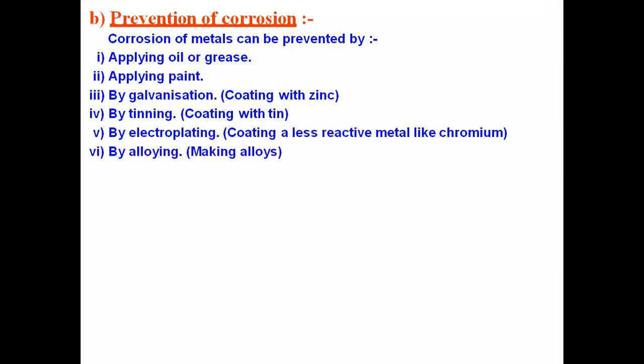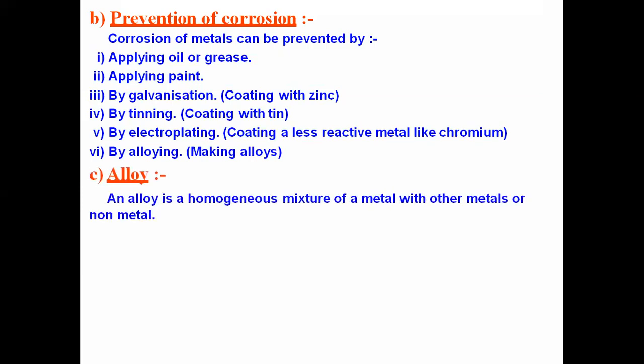And the last one is alloying. Alloying means converting a metal into its alloy. What does alloying mean? An alloy is a homogeneous mixture. Homogeneous mixture means complete mixing.